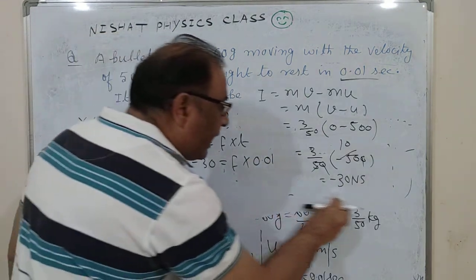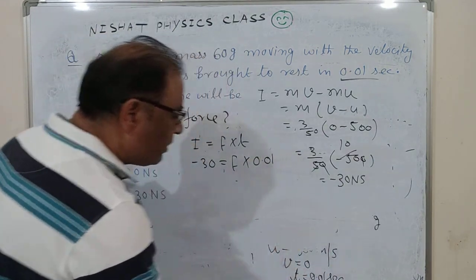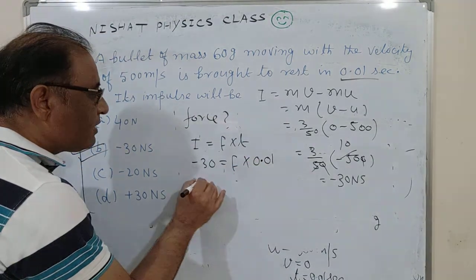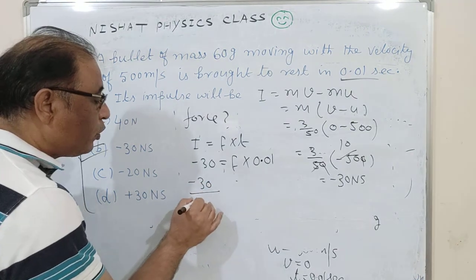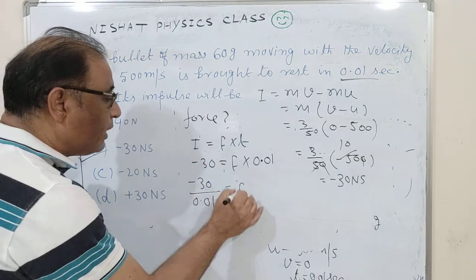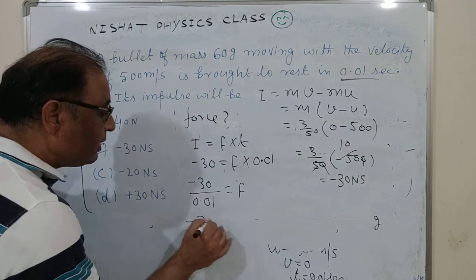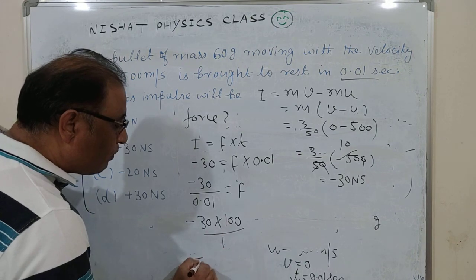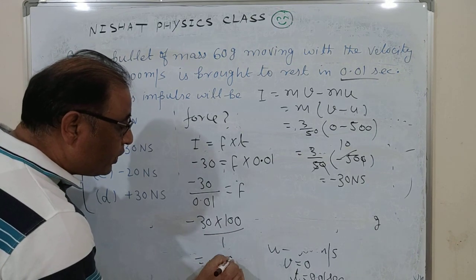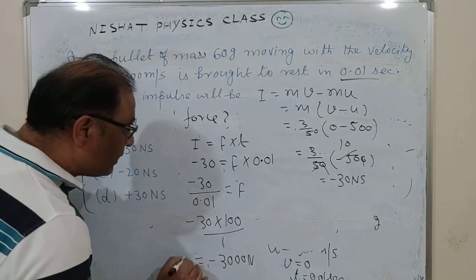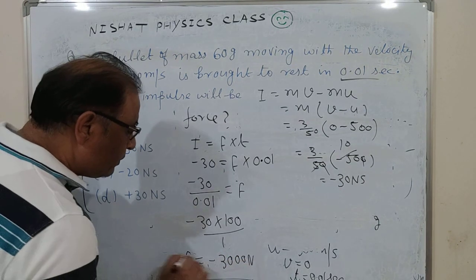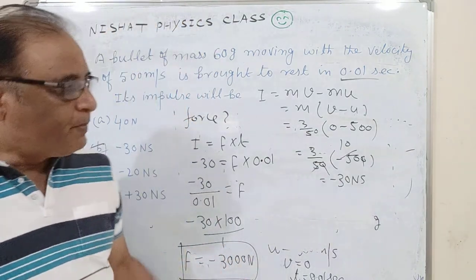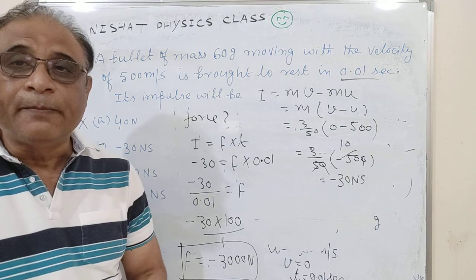So minus 30 upon 0.01 is equal to F, minus 30 into 100, so minus 3000 Newton, and this is the force. So time will help to find out force, but impulse we can find out without time.